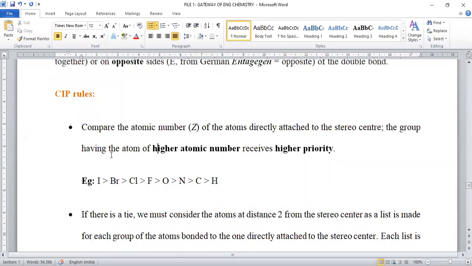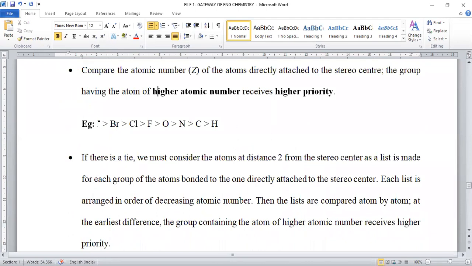First, in the Cahn-Ingold-Prelog rule, or CIP rule, atomic number will be considered. The highest atomic number will be given higher priority. If we have iodo, bromo, chloro, fluoro, iodo obviously has a higher atomic number compared to bromo, chloro, and fluoro. Hydrogen has the least atomic number, that is one only, right? So in that way, we can assign numbering to them based on their atomic number.